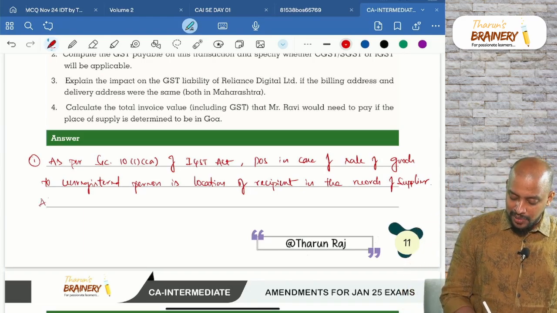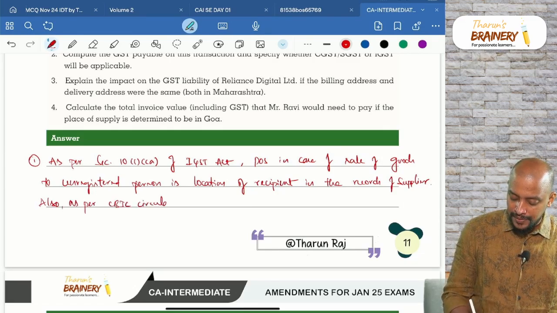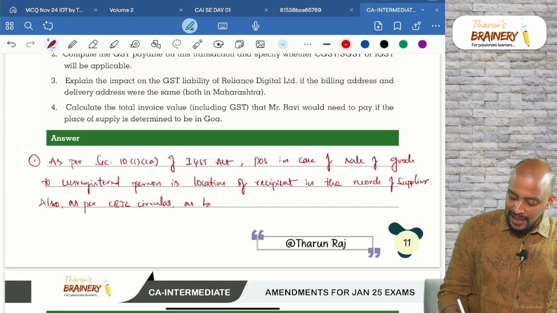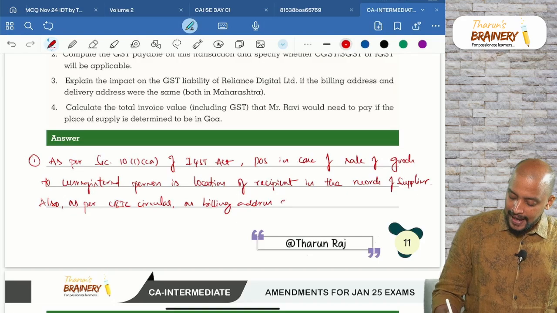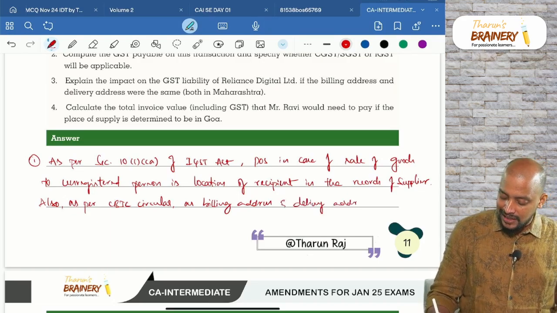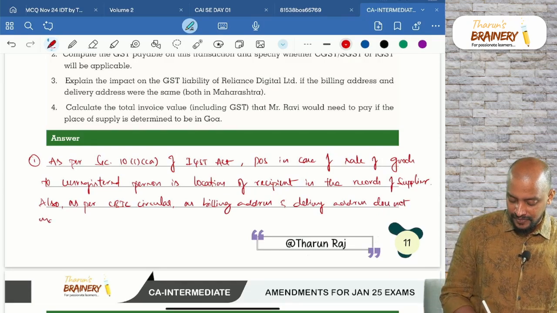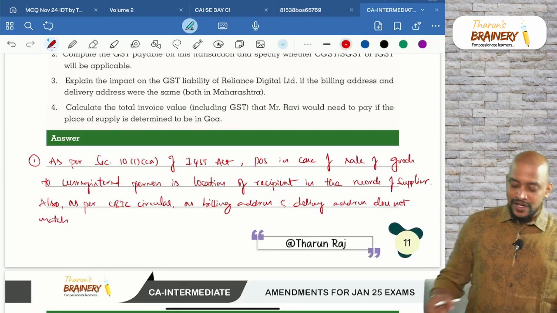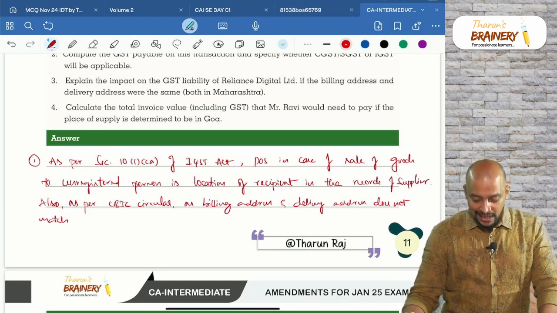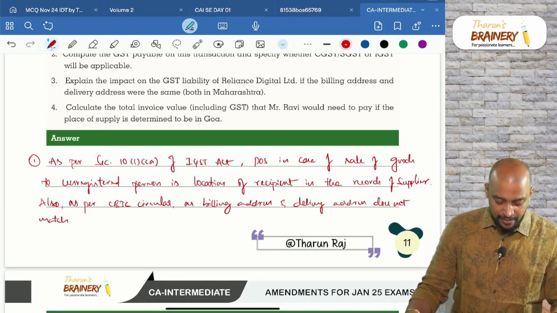Also as per the CBIC circular, as the billing address and delivery address do not match.